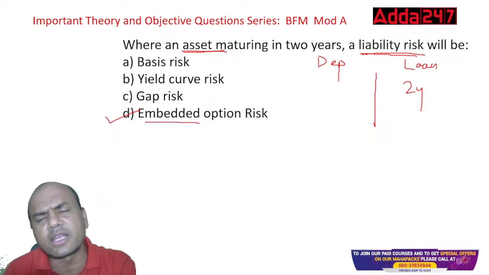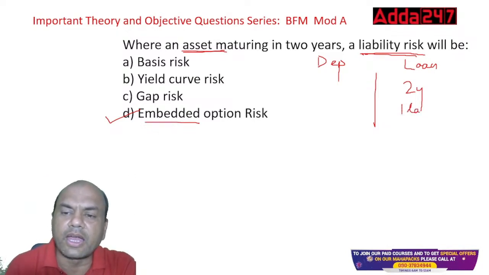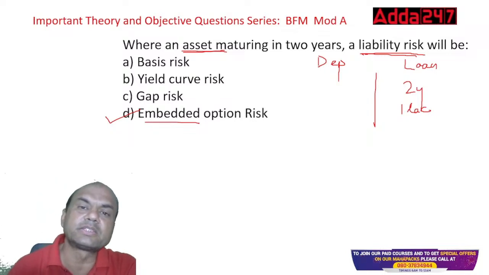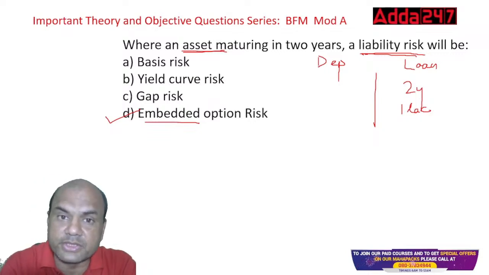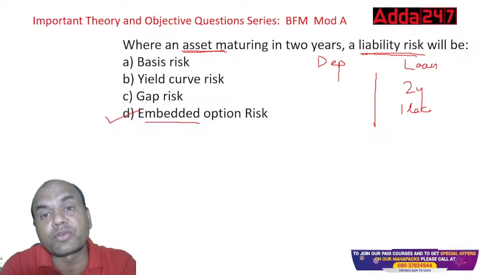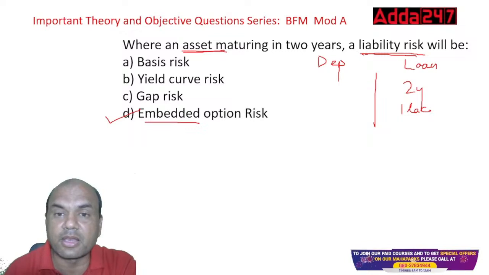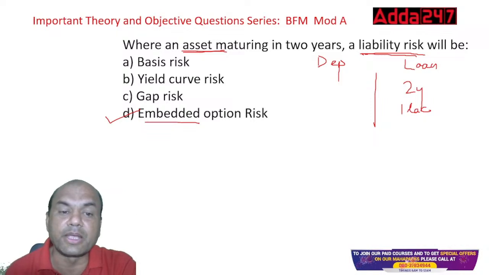Embedded means anytime it can be withdrawn. Suppose I need this 1 lakh rupees over here and this 1 lakh is withdrawn from the depositor's angle, then my balance sheet is in a problem. So embedded option risk means there is a chance of withdrawal of FDs and savings deposits, plus there is a chance of repayment of loans also. Now this is from the loan side. Somebody repays these loans. So embedded option risk is for both sides, loan and deposit. Here we are talking of the liability, the deposit side. So that's why the main answer is embedded option risk.